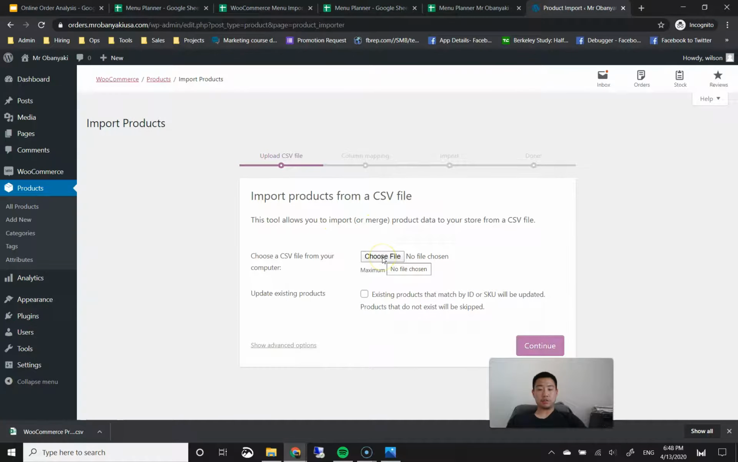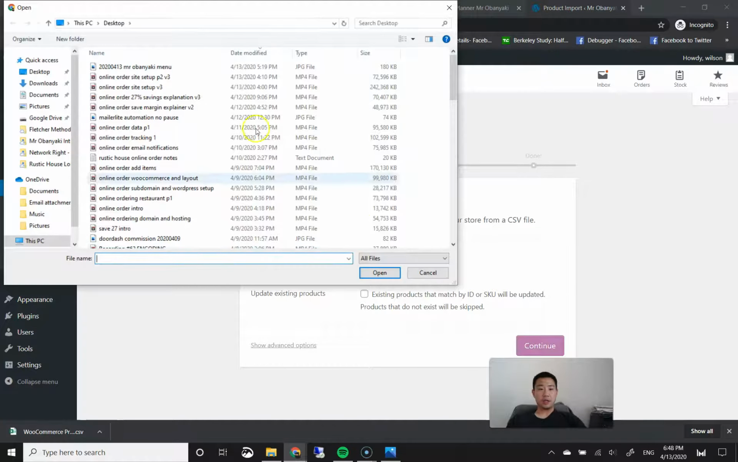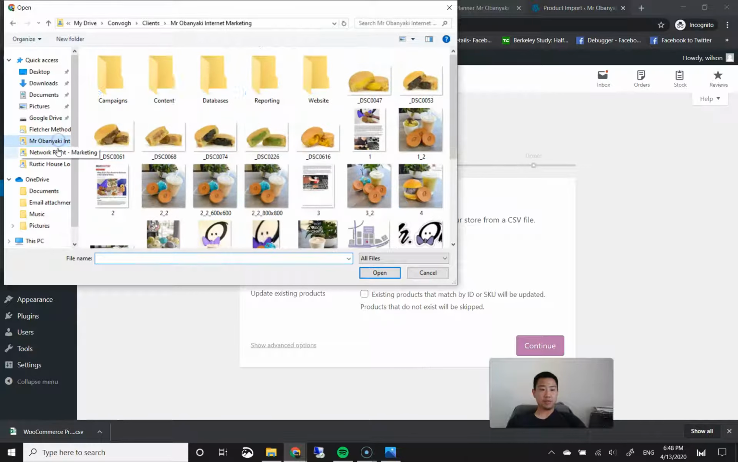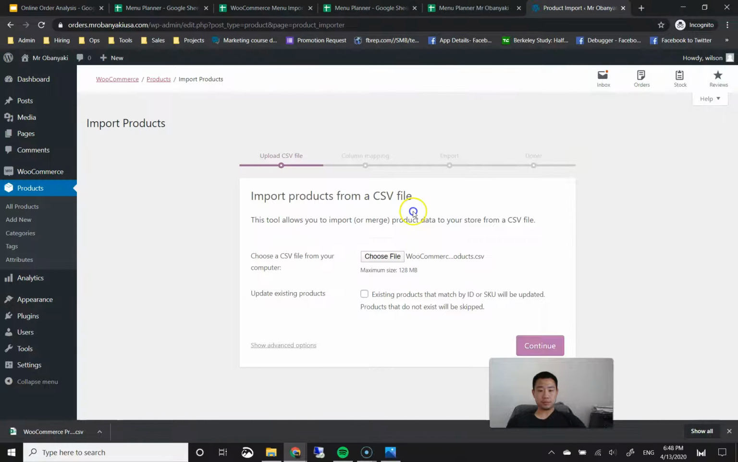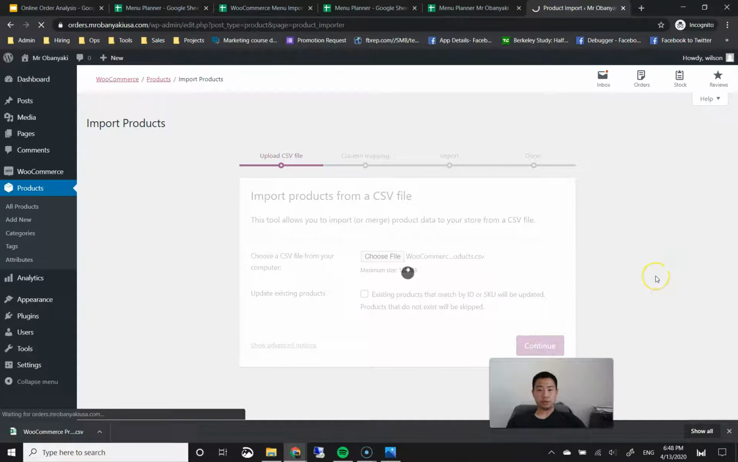Then they're going to ask you to choose a file. Let's go ahead and choose file and go to the exact same place where you saved that CSV file. I'm going to go ahead and select it in my folder here. Then you want to make sure that this existing products that match by ID or SKU is not checked, because that's only for updating existing products. Then we're going to click on continue.